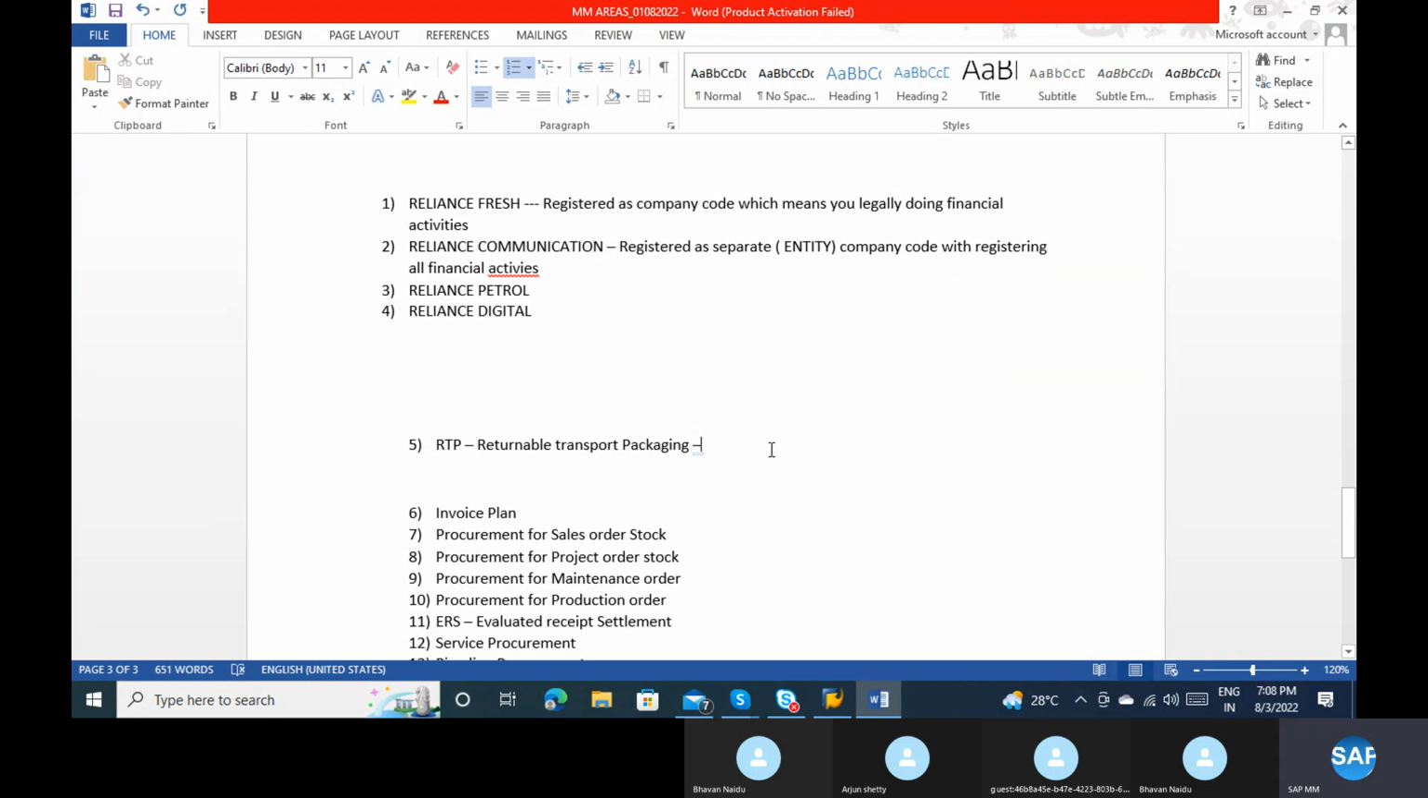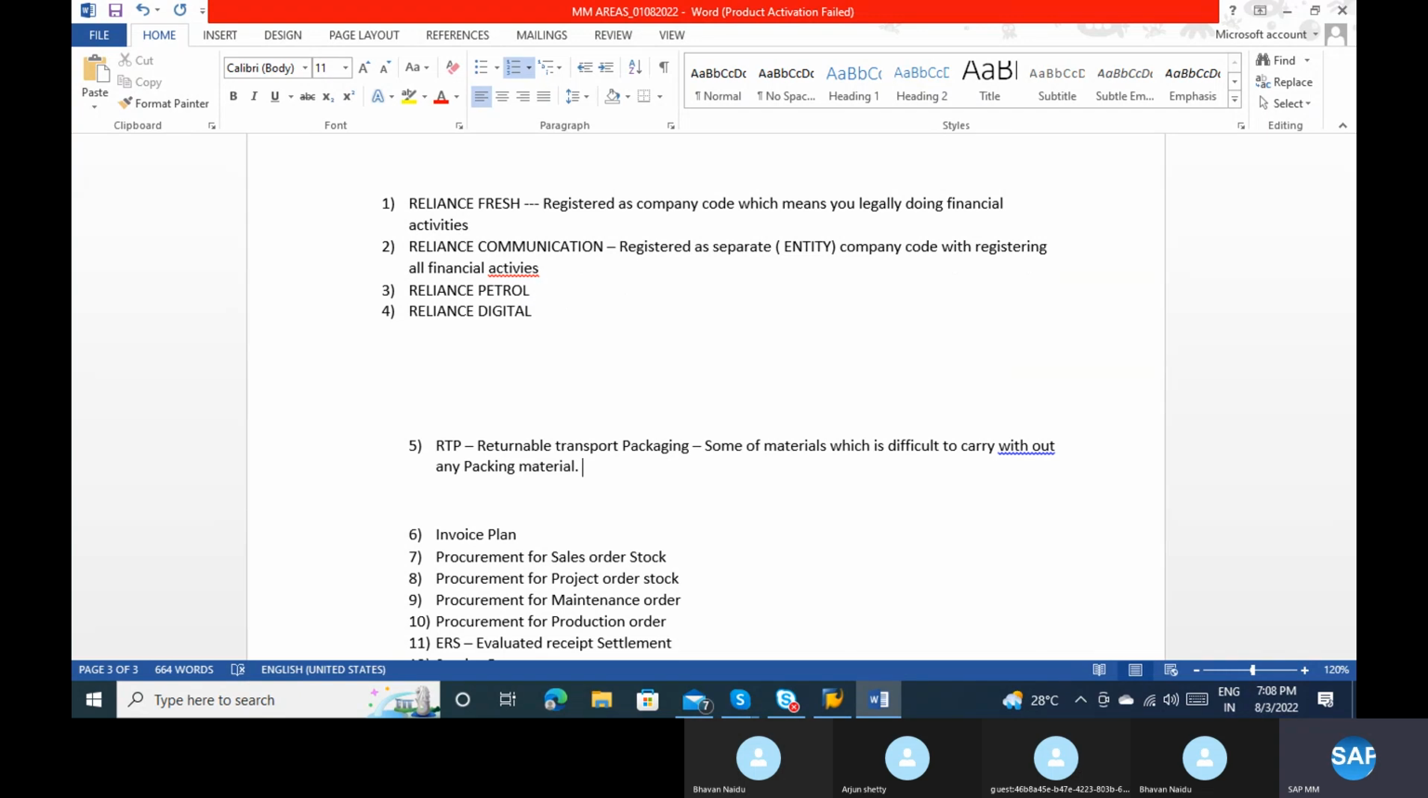Here the case is that some articles, some materials, are difficult to carry without any packing material. There must be some packing material, then only is it possible to carry those products. But those packing materials might be expensive compared to the actual product.